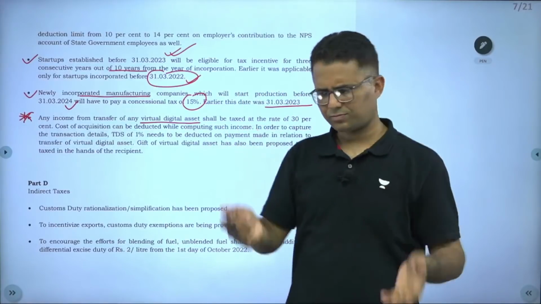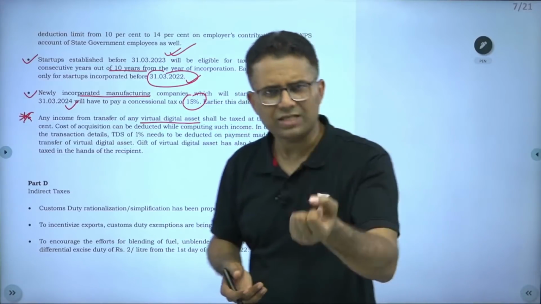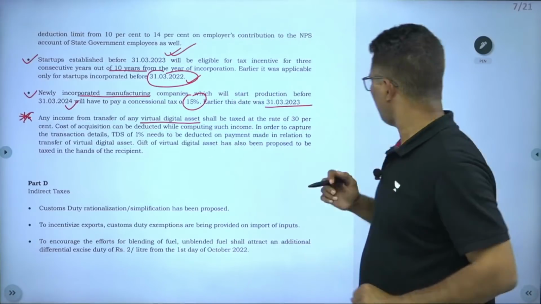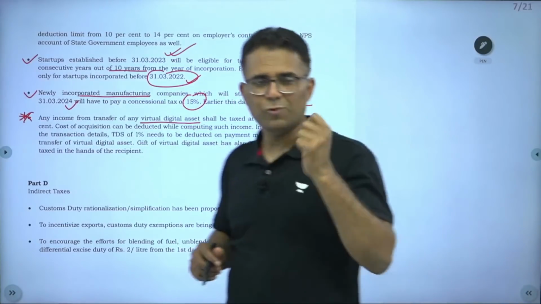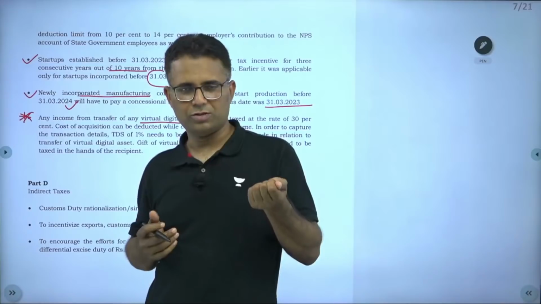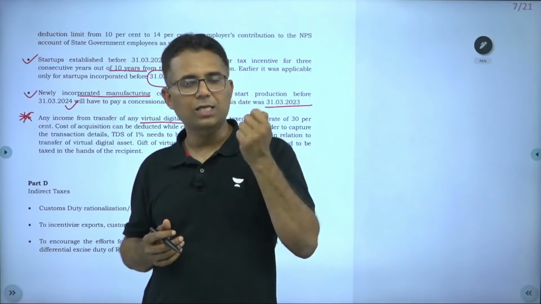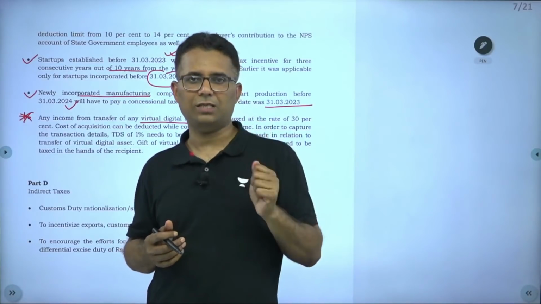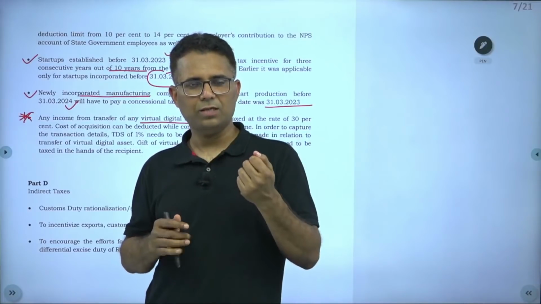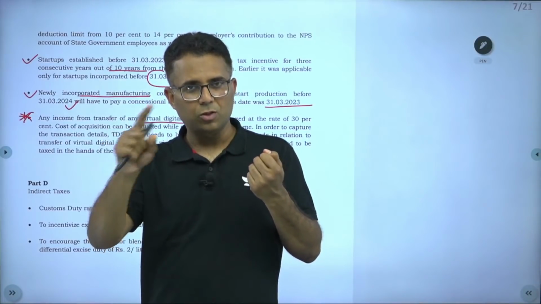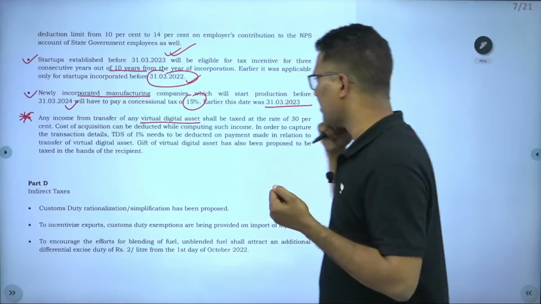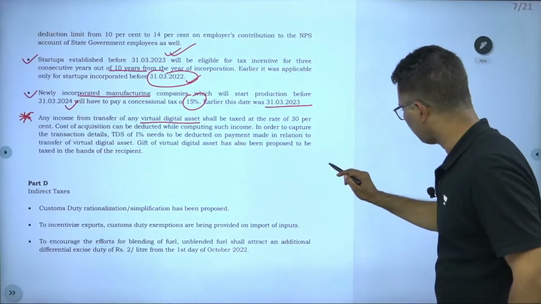But Bitcoin, cryptocurrency, it's an asset, a virtual asset, right? But a rupee note is legal tender. It's a currency. If I have purchased something, I am paying in rupee notes, no one can deny. So this is rupee.